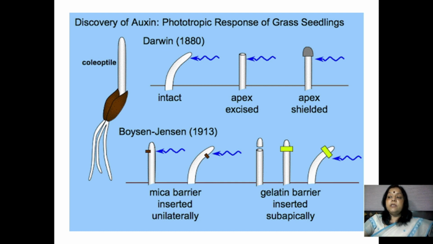The result was the curvature of the coleoptile towards the unilateral source of light. In the picture we can see that here the tip is cut off and a piece of gelatin was placed in between, and what was the result? When the unilateral source of light was given, bending and curvature of the coleoptile takes place.